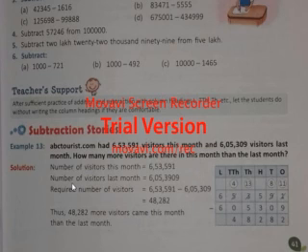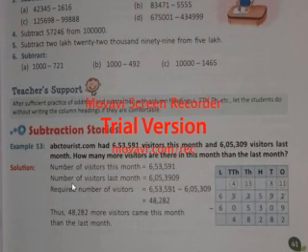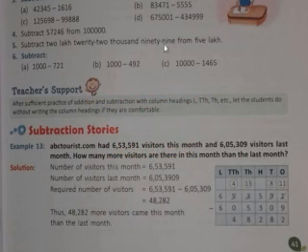Now if you see over here, question number 5 is: subtract 2,22,099 from 5 lakh. So what you will be doing is subtracting 2,22,099 from 5 lakh. At first, at the top you will write 5 lakh, and below you will write 2,22,099.